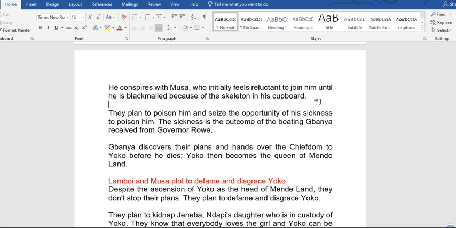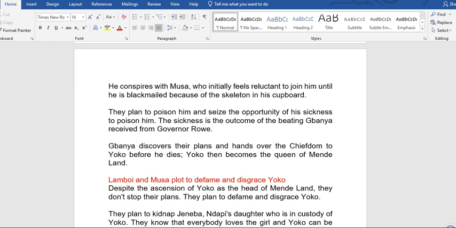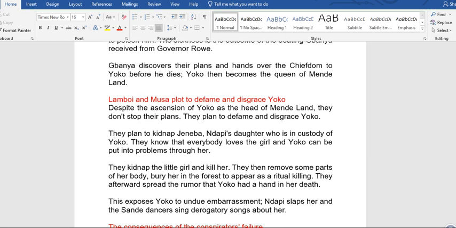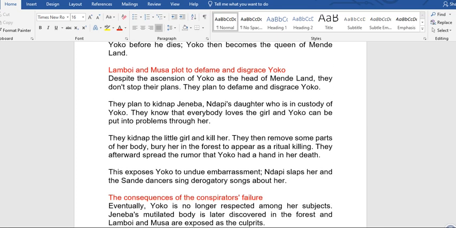Banya discovers their plans and hands over the chiefdom to Yoko before he dies. Yoko then becomes the queen of Mende land. Lamboy and Musa plot to defame and disgrace Yoko. When they see that their plan failed on Banya, they plan another strategy on Yoko when she becomes the head of Mende land.